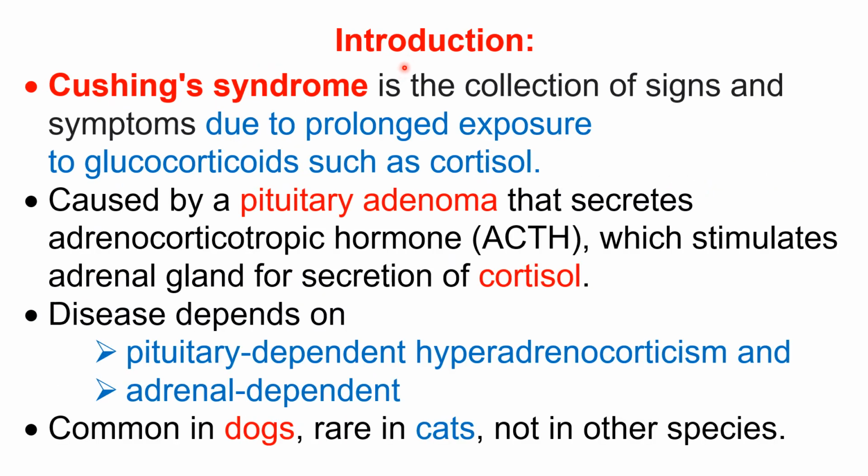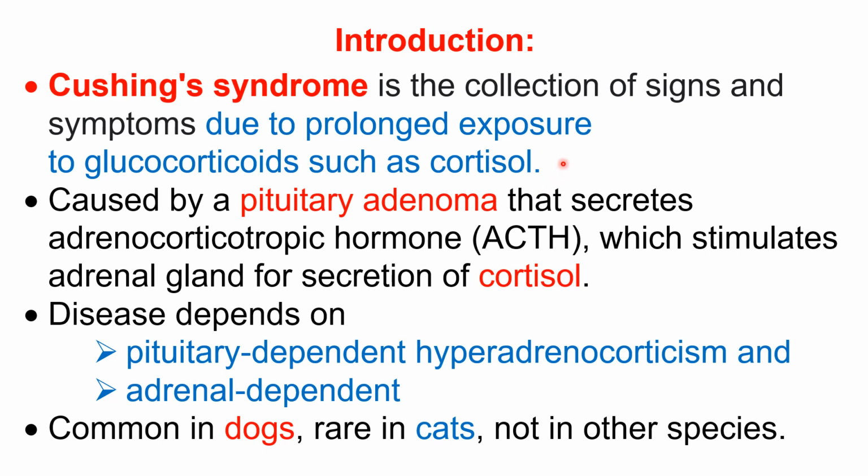Here we see the introduction about Cushing disease, an important thing that will help you understand what Cushing syndrome is. Cushing syndrome is a collection of signs and symptoms, that is a syndrome, due to prolonged, chronic exposure to glucocorticoid such as cortisol.